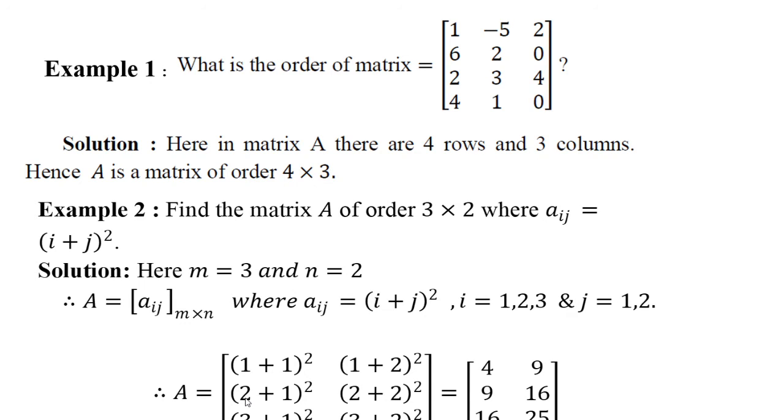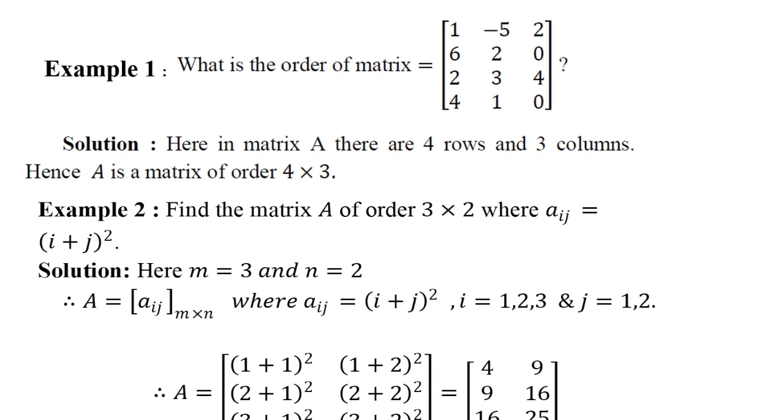Here, put i equals 2 and j equals 1. That is 2 plus 1 equals 3, and 3 squared is 9. Here, put i equals 2 and j equals 2. Then 2 plus 2 equals 4, and 4 squared is 16.